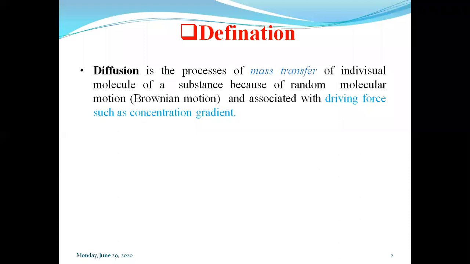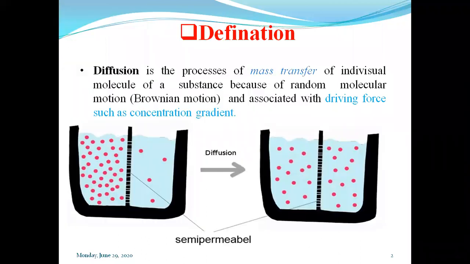And here we are saying diffusion is the process of mass transfer of individual molecules of a substance across a membrane with a driving force such as concentration gradient. That is nothing but diffusion.